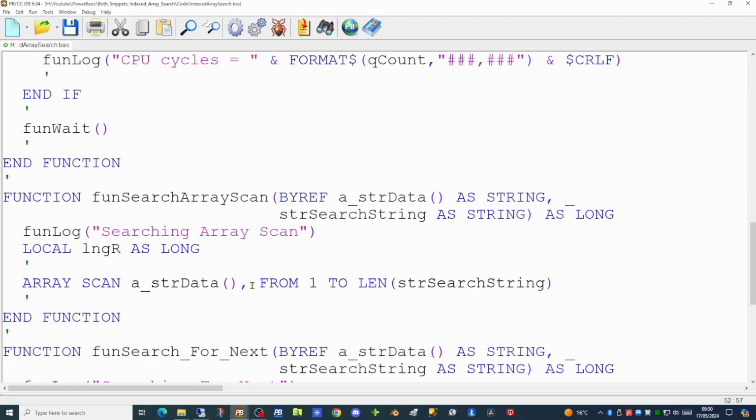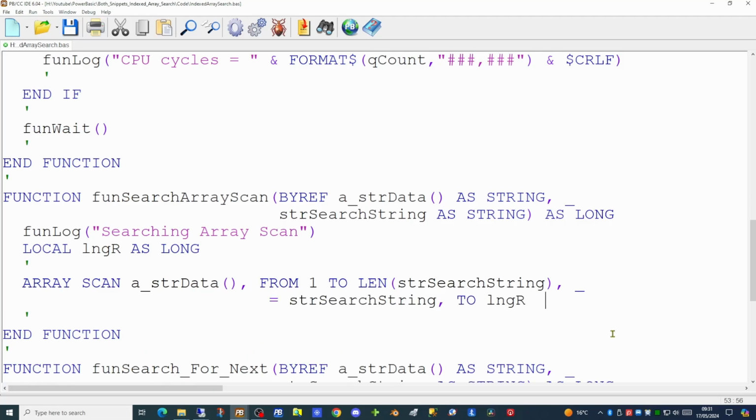We can go from 1 to the length of our search string. As our search string is an email address, it will vary in length. I'm folding the code line down to the following line so you can see it all on one line.